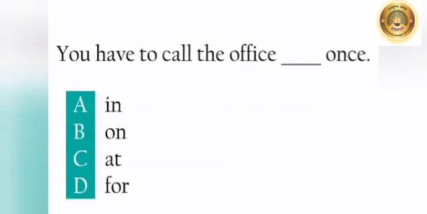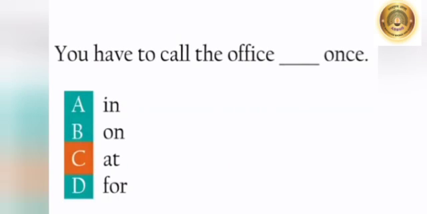Next sentence, you have to call the office dash once. A. in, B. on, C. at, D. for. So the correct answer is at. You have to call the office at once. So children, a word which shows the relation between two nouns in a sentence is a preposition.